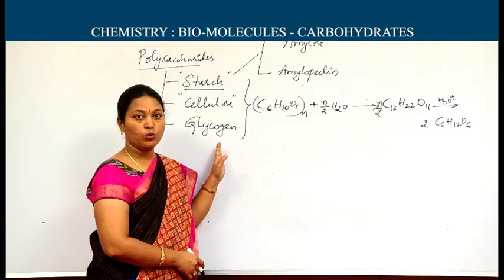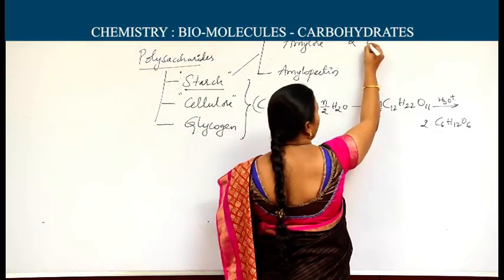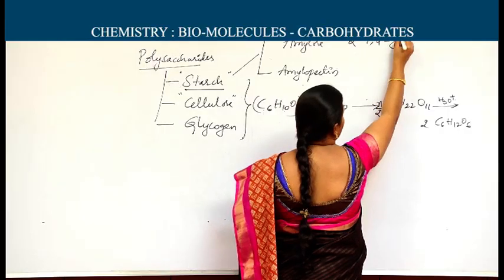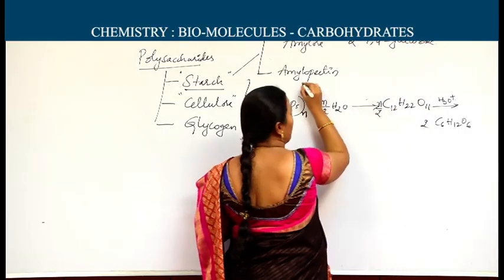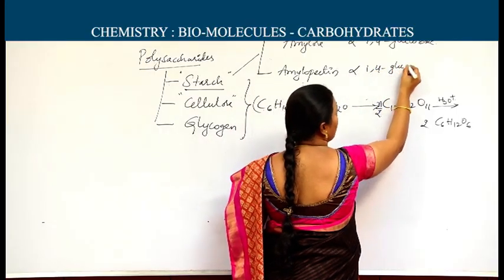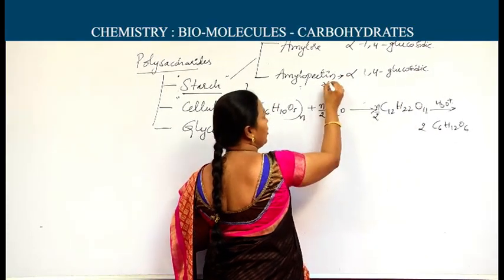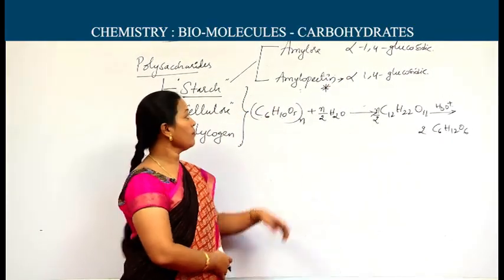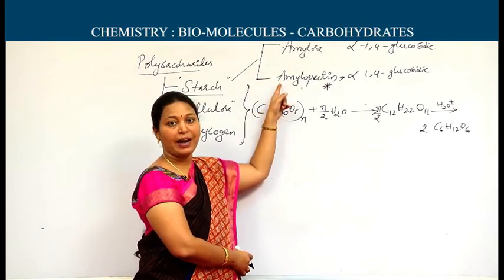Alpha D-glucose units are linked through alpha 1,4 glycosidic linkages. In amylopectin also, alpha 1,4 glucosidic linkages are present. Along with this, one more important point: amylose is a linear form, amylopectin is a branched form.